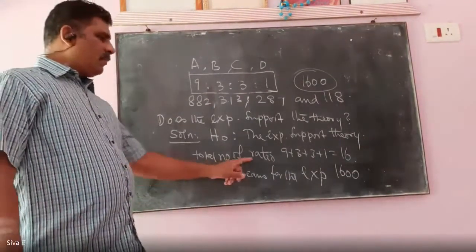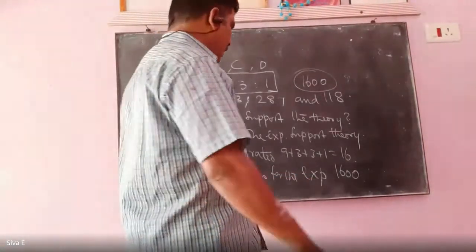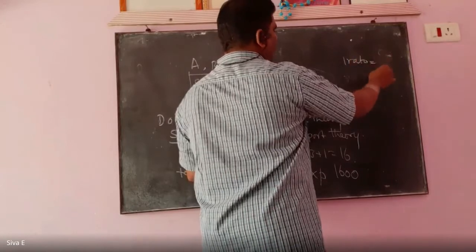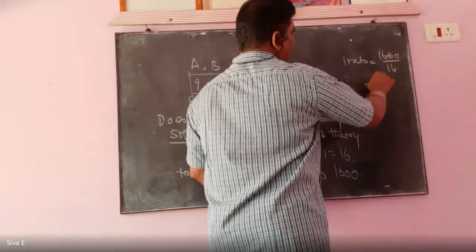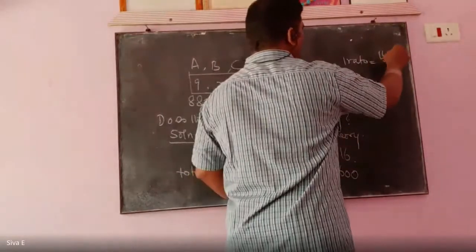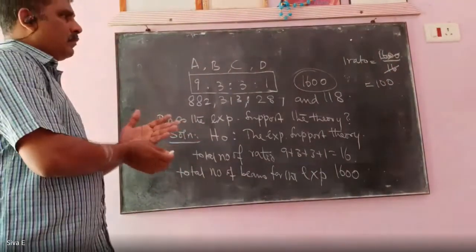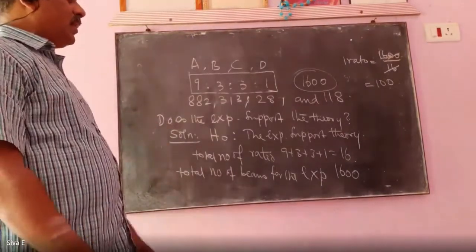So the total number of ratio is 16, and the total number of beans is 1600. Therefore, 1 ratio equals 1600 by 16, which is 100. So 1 ratio equals 100.